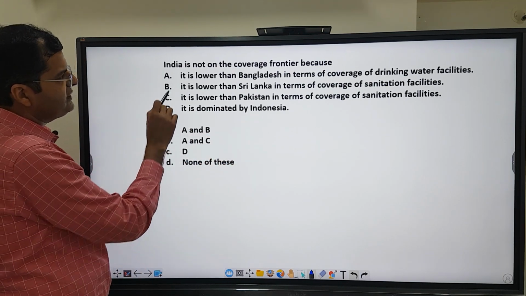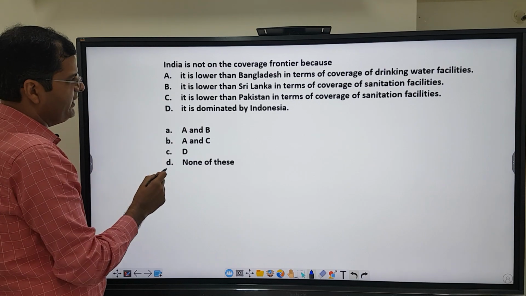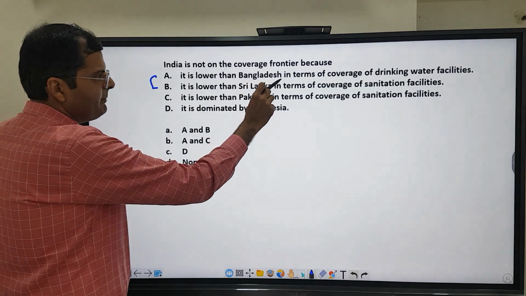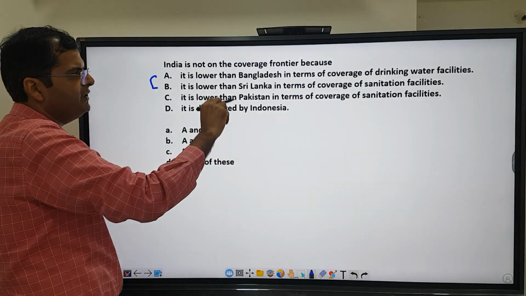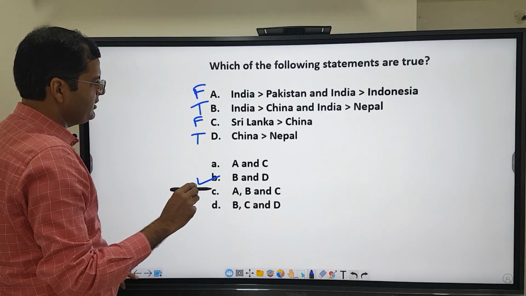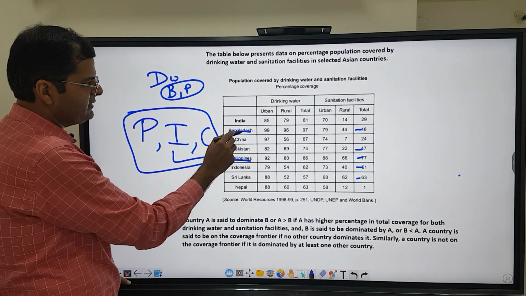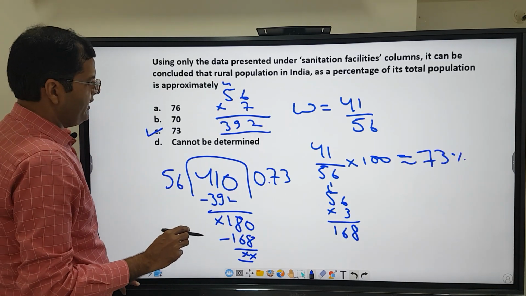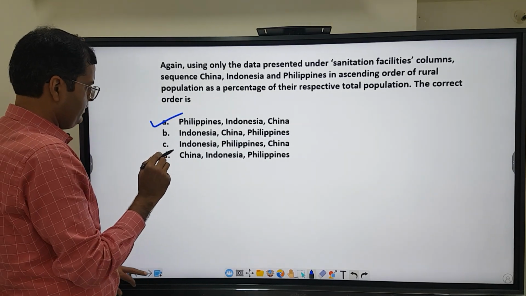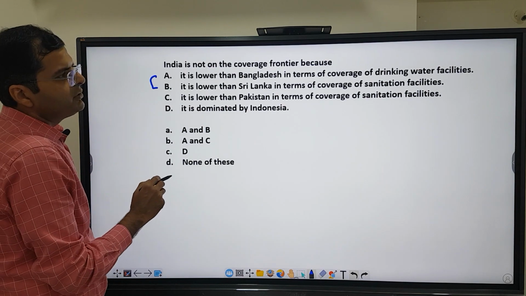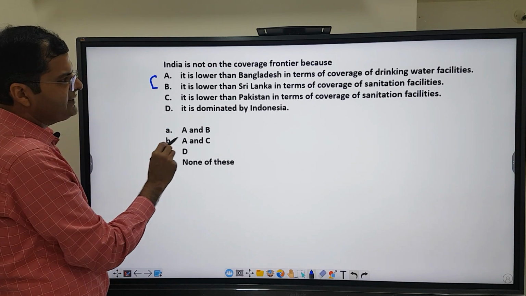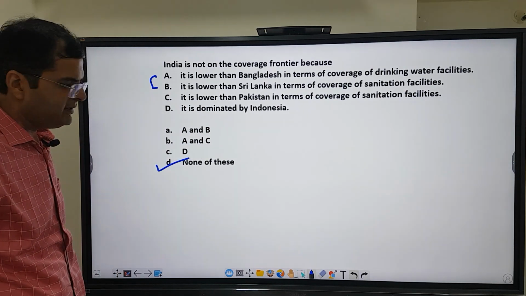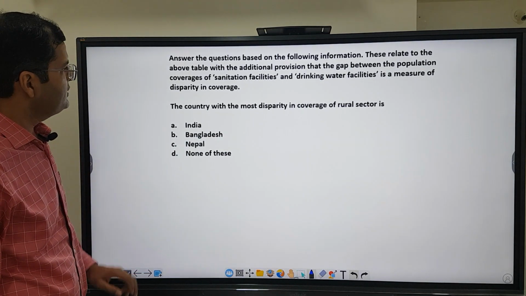So all these options are partially correct, not completely correct. And if I combine A and B, no, it doesn't work, because it is lower than Bangladesh in terms of drinking water. Had the option said lower than Philippines in terms of drinking water as well, then it could have been the answer. Because for drinking water, it has to just beat Bangladesh and Philippines. But over here it just says Bangladesh. So that is why it doesn't make the answer. Answer A and C is also incorrect. D is completely incorrect. So answer option D, none of these, is the correct answer here. All right, we'll look at the next question now.